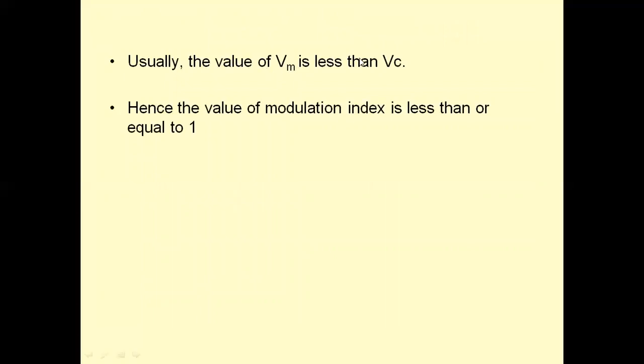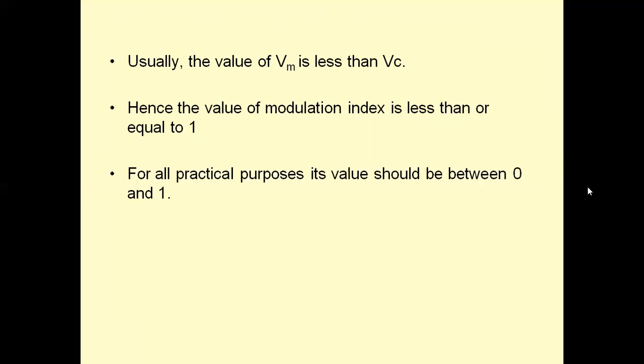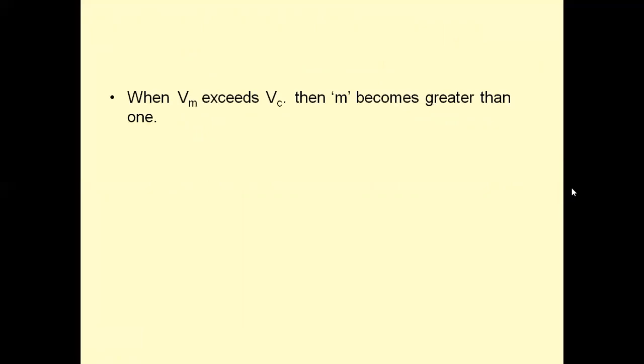Usually the value of Vm is less than Vc, and hence the value of modulation index is less than or equal to 1. It is less than 1. Critical case: when Vm is Vc, it is equal to 1. That is 100% modulation. For all practical purposes, the value should be greater than 0 and less than or equal to 1 for faithful reproduction of the signal.